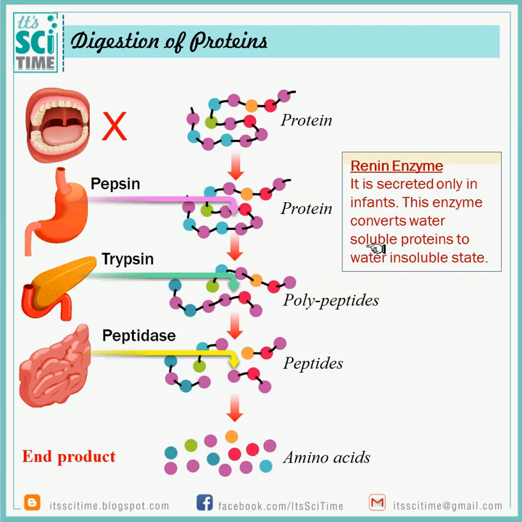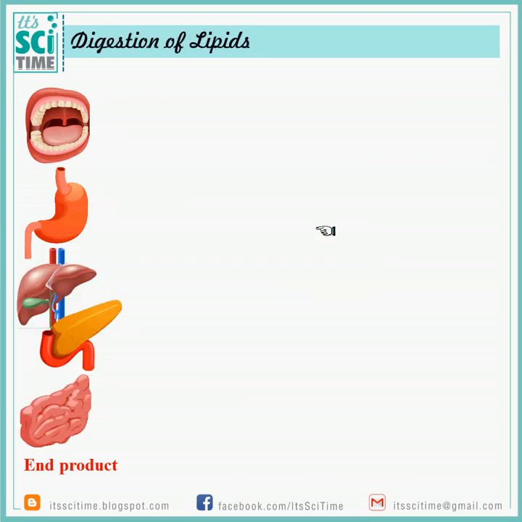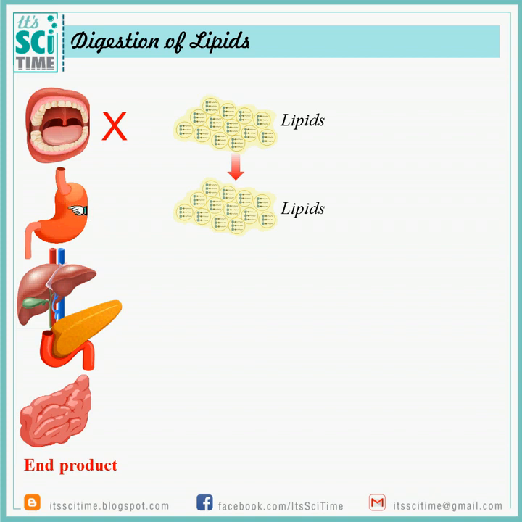Then let's see the digestion of lipids. Lipid digestion. On lipids, no special enzyme is secreted by the mouth. Lipids normally we take as lipid layers. So this lipid first will travel through the mouth. Nothing happens because no enzyme is secreted on that. When it comes to the stomach, there is no enzyme secreted by the stomach as well. So it comes unchanged to the duodenum.